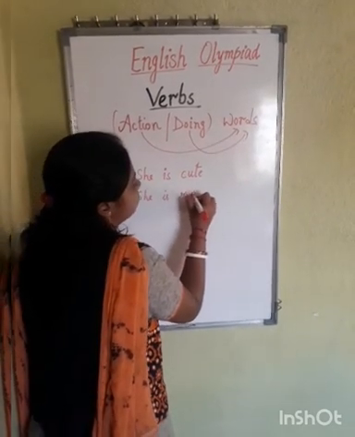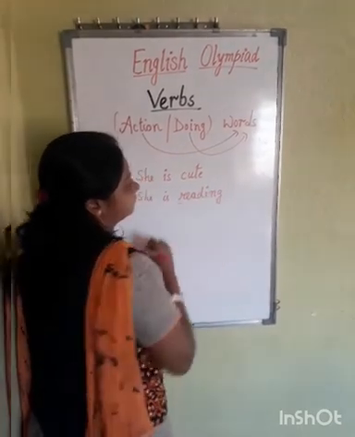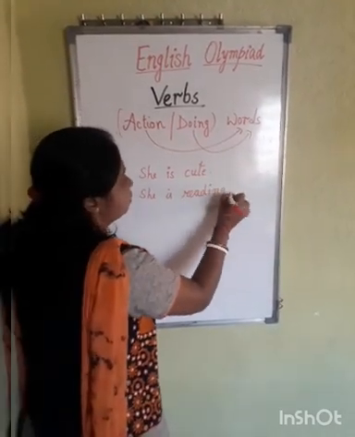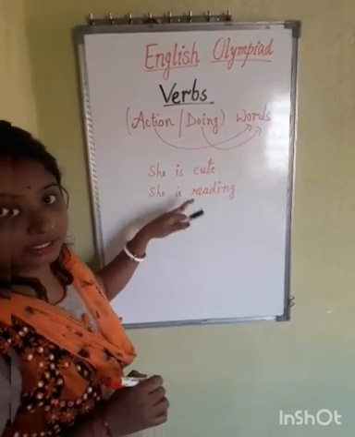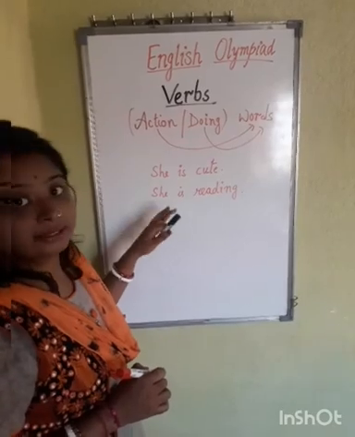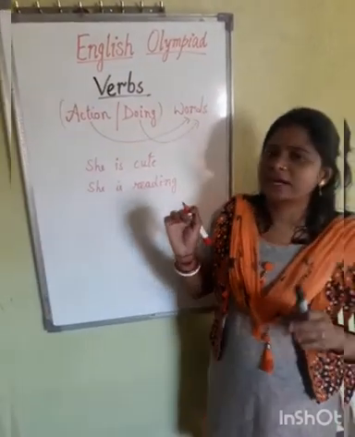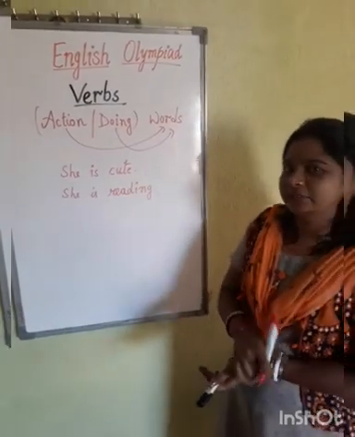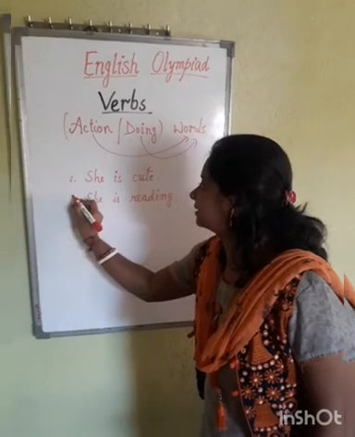Here I have written two different sentences. Now identify the verbs here, in the first sentence and the second sentence.